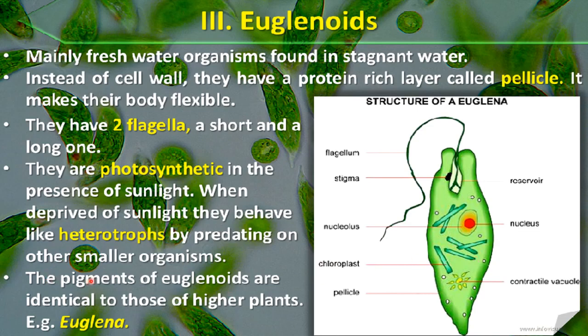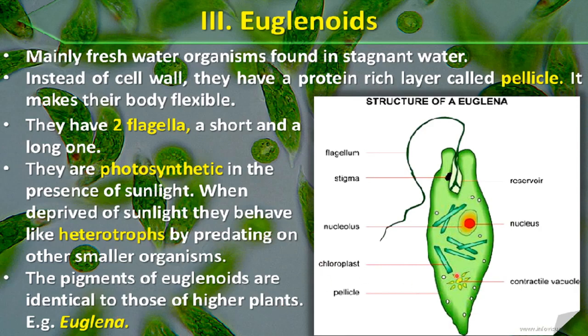The pigments of euglenoids are identical to those of higher plants. Now you can see here this green pigment, this green color. This is due to the presence of chlorophyll a, and chlorophyll a is also found in higher plants. So the pigment of euglenoids, that is chlorophyll a, is identical to those found in higher plants. An example is given here, that is Euglena.